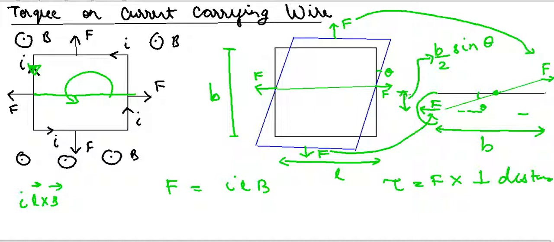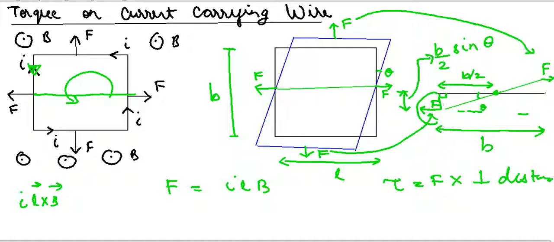It is nothing but the distance from the axis to the point of application of force, and this total length is b, so half of this length will be equal to b by 2, and this is theta. Considering this as a right angle triangle, the perpendicular distance will be nothing but b by 2 sine theta.